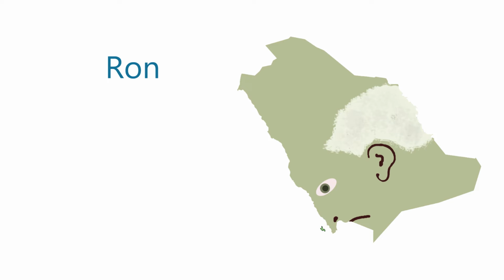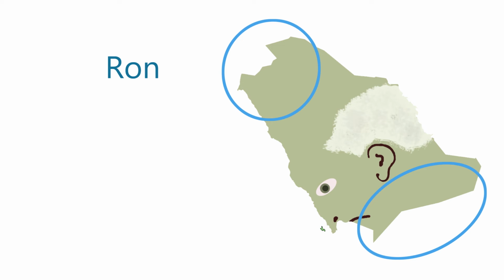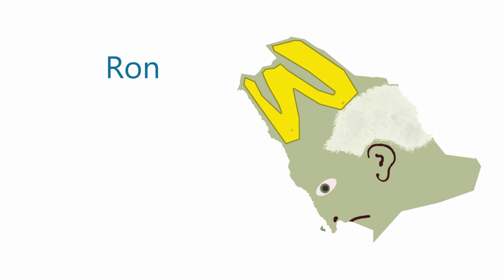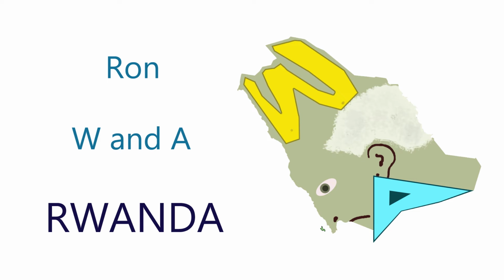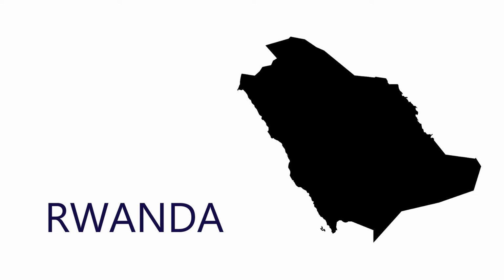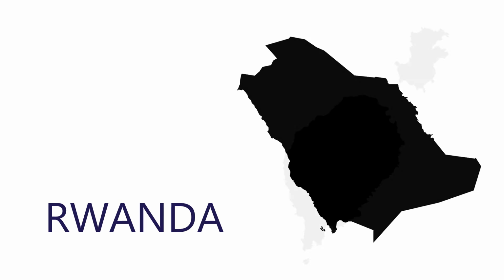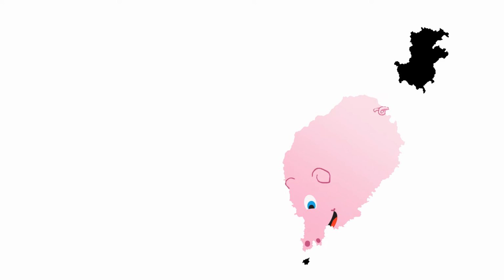This looks like a head again to me, somebody looking down, and I notice there's something hanging off their nose. Maybe they have a runny nose, and so I'm going to call this guy Ron with the runny nose. But there's something going on at the top of his head and then down around his collar. So I'm imagining a big W in the top of his head, and then the letter A down around his collar. So we have Ron with W and A, which reminds me Rwanda. So again, when we see the shape of this guy with a runny nose, it's Ron with a W and an A, Rwanda.